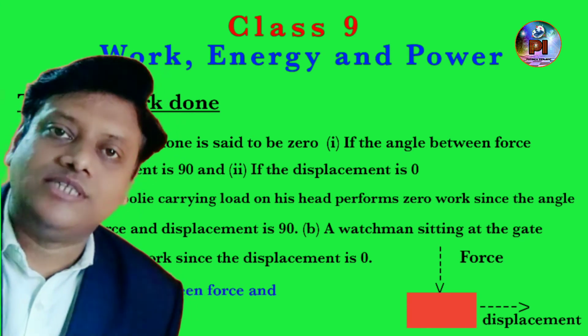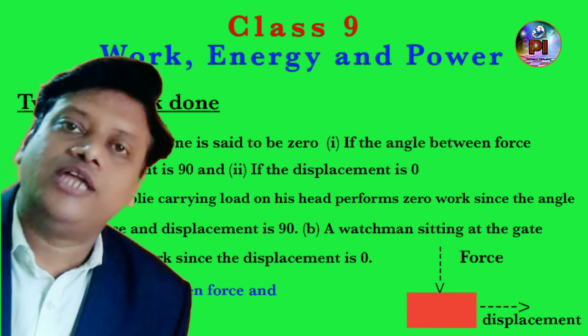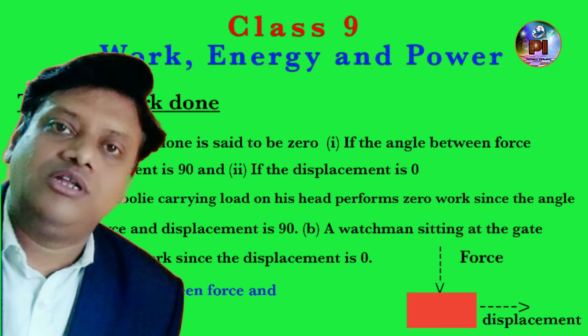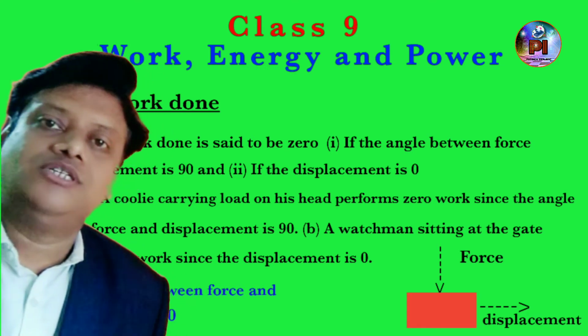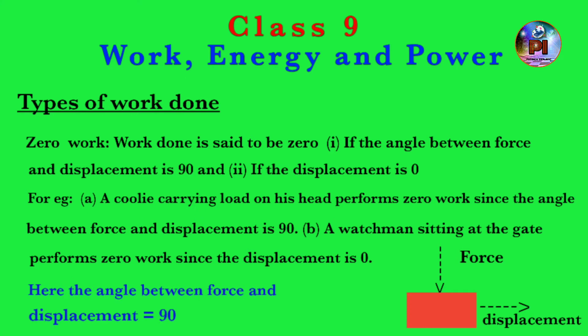Already we have discussed two examples earlier, where we are applying force in a particular direction, and the body is also displaced, but even then, work done is said to be zero. Now, for this, just have a look at the board here. There are two examples given on the board. Also, there are two conditions given on the board.